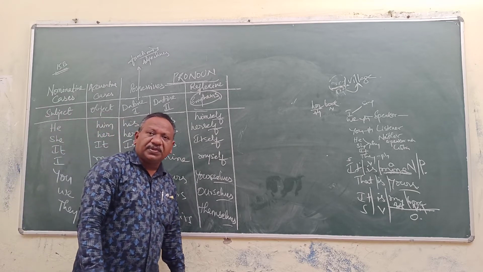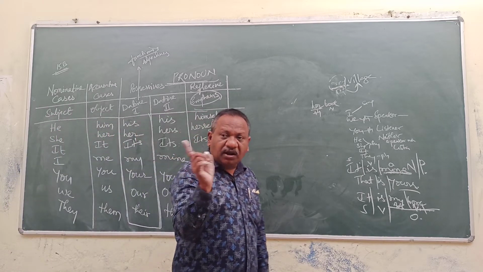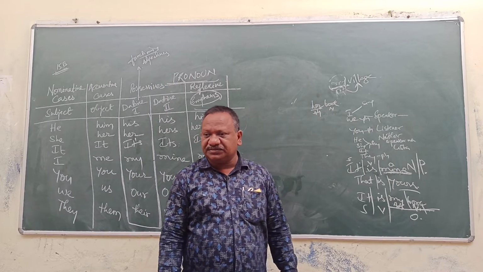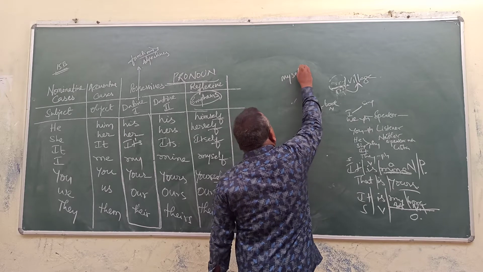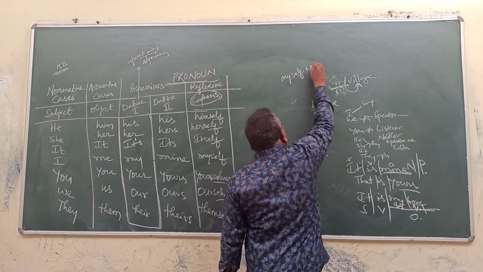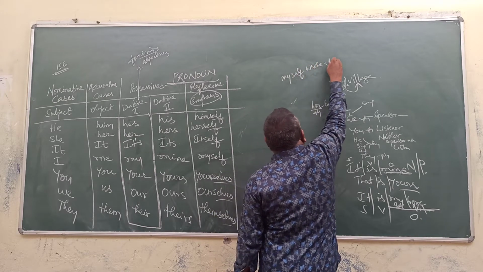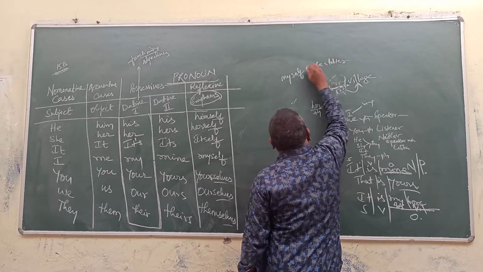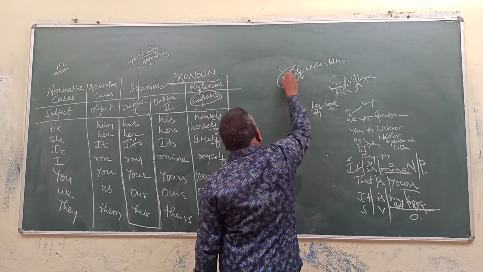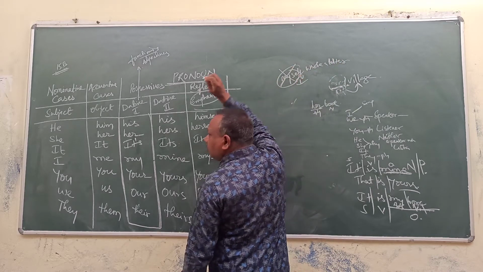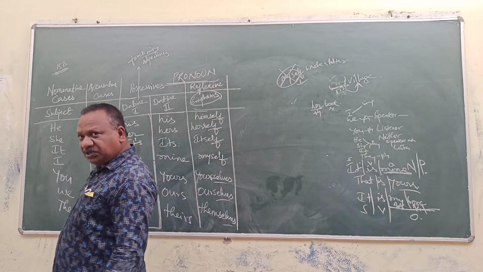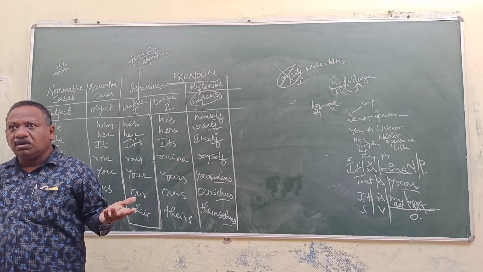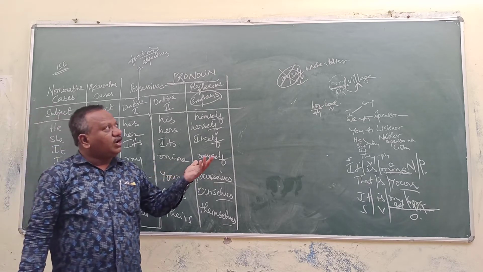But one thing, a reflexive pronoun cannot be written as a subject. Myself wrote a letter. That is the wrong usage. You have to say, I wrote a letter. Subject may be either noun or pronoun.